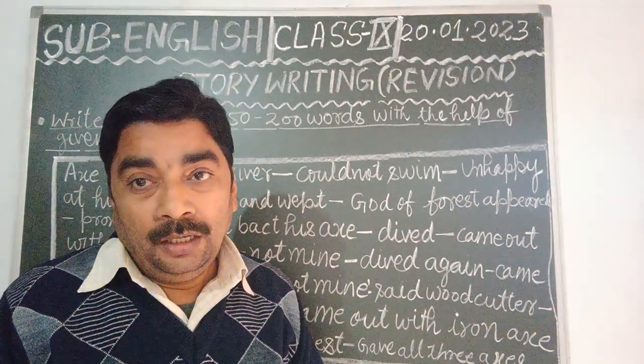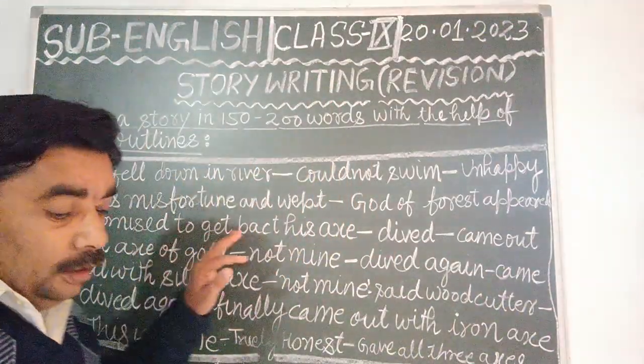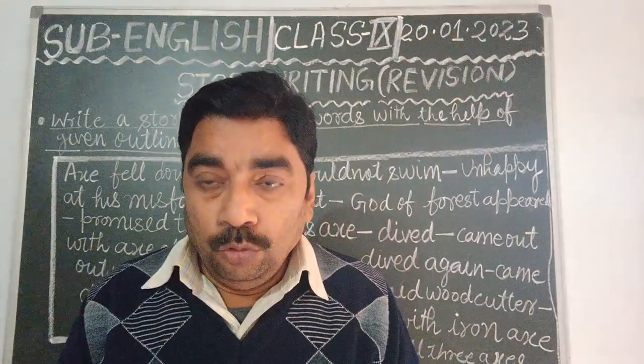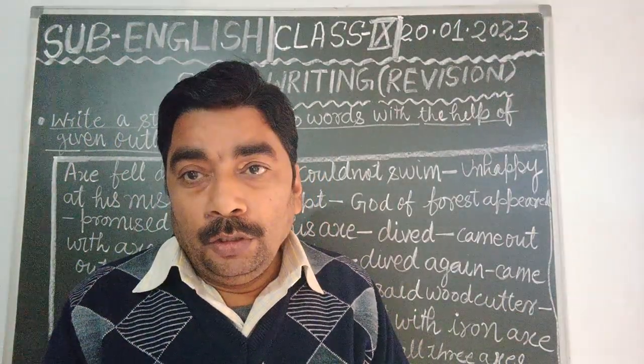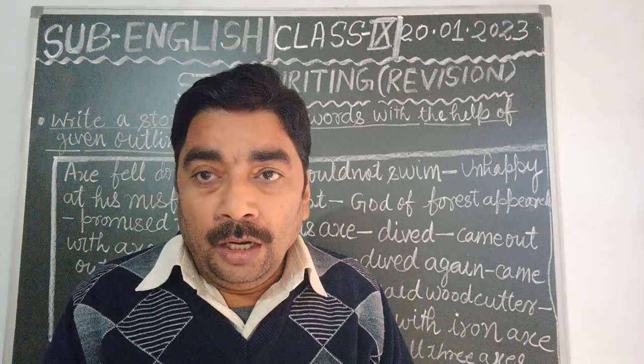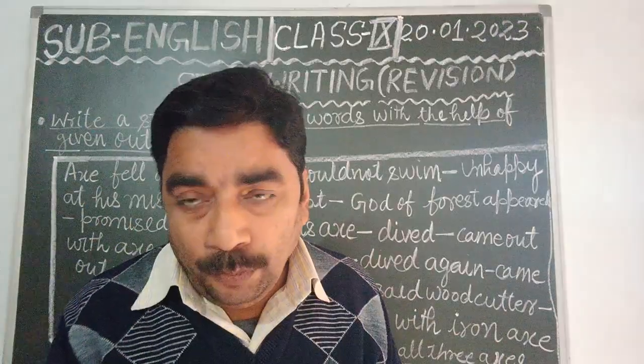Understood? So you may start your story: there was a woodcutter who used to chop wood from the forest. This was his only means of survival.